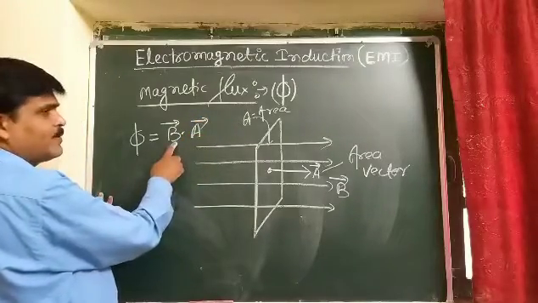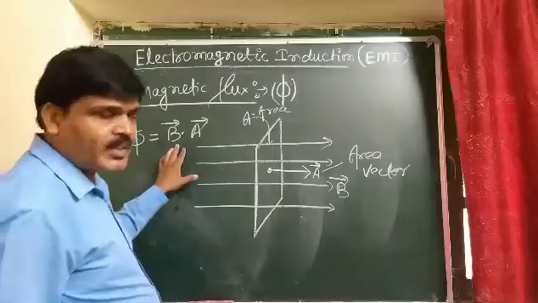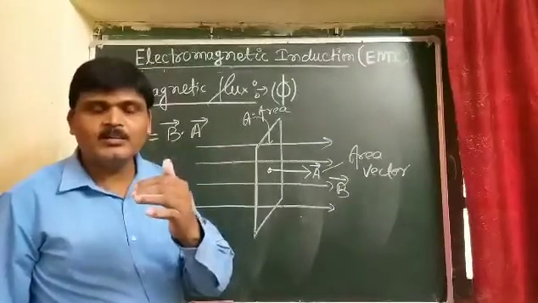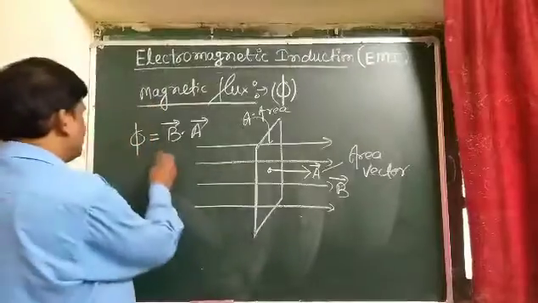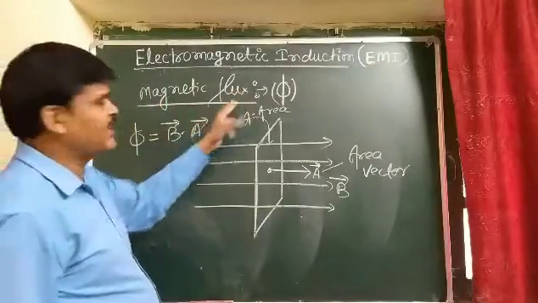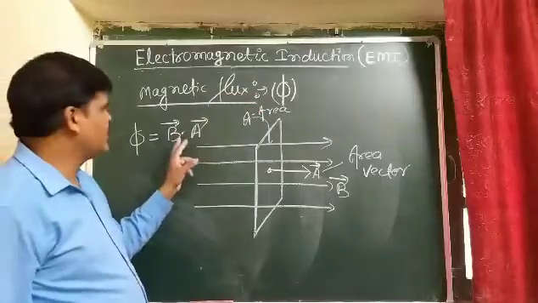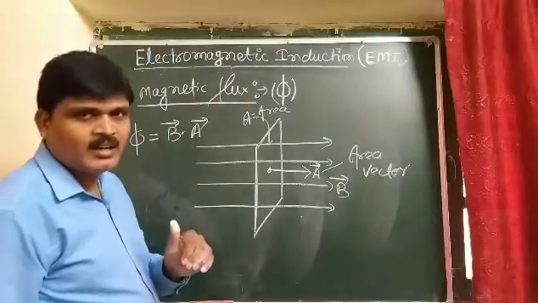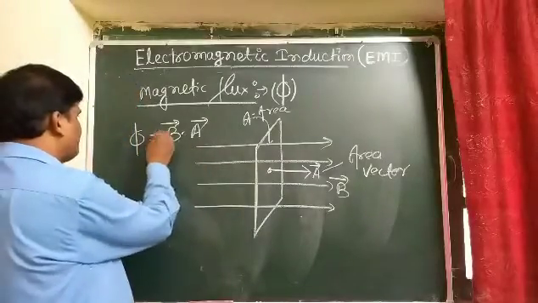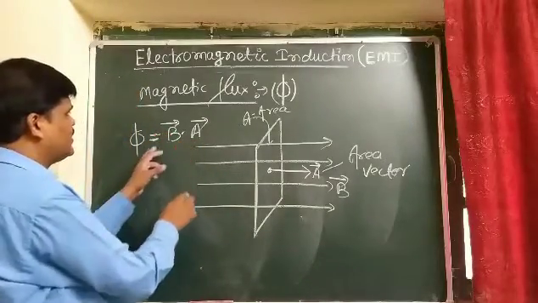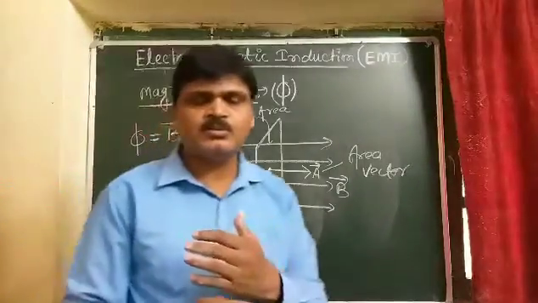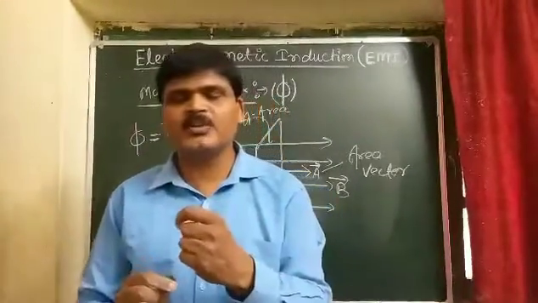And the magnetic field unit, that is what? Tesla. Area unit, that is what? Meter square. And student, so the unit of magnetic flux, that is what? Tesla meter square or Weber. So phi can be written as phi equal to B dot A, the dot product of two vectors.